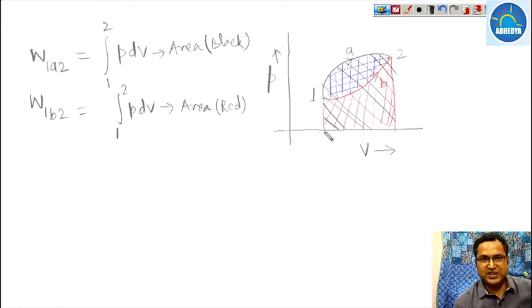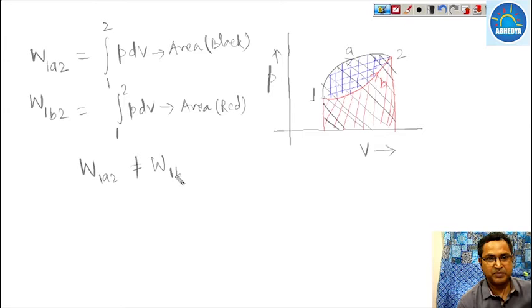So we have seen that these two areas are totally different. So W1A2 is not equal to W1B2, even though state 1 and state 2 are fixed, but the processes are different. It moves from state 1 to 2 through path 1A2, and another path is 1B2, and since the areas under these two paths are different, these two work done are not the same.